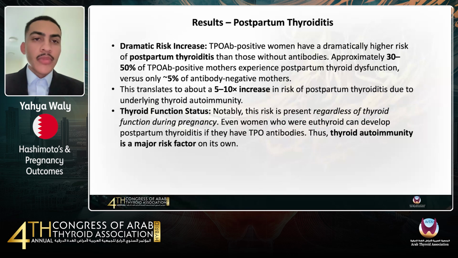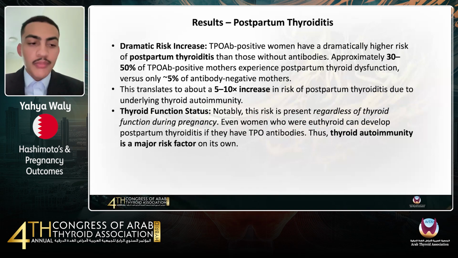And just moving on to postpartum thyroiditis. This is probably the most dramatic outcome that we noticed when we were covering this. It's around 30 to 50% of TPO antibody positive women developing postpartum thyroid dysfunction, compared to 5% of those without antibodies.